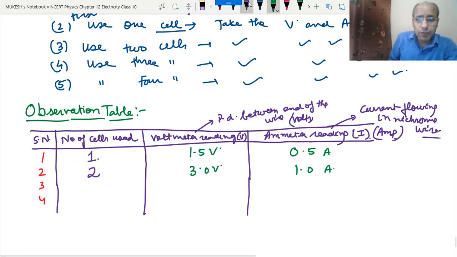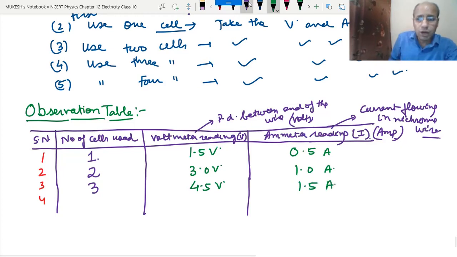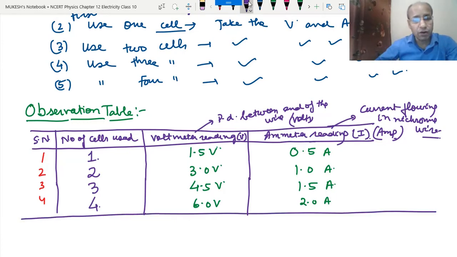Now we will use 3 cells. Let's take an example. The voltmeter reading becomes 4.5 volt, and the ammeter reading becomes 1.5 ampere. Now we are using 4 cells. So the current becomes 2 ampere and the potential difference is 6 volt. Okay, so now we have made this table. This is one way of doing it.